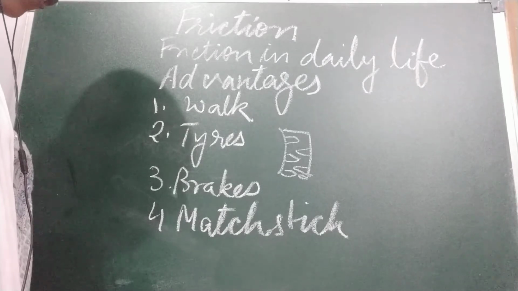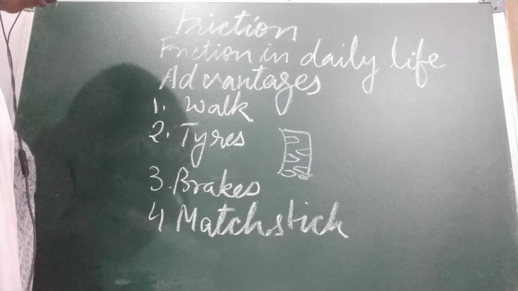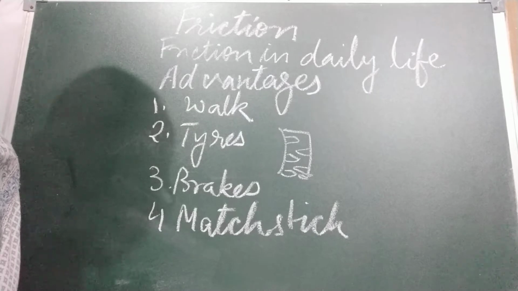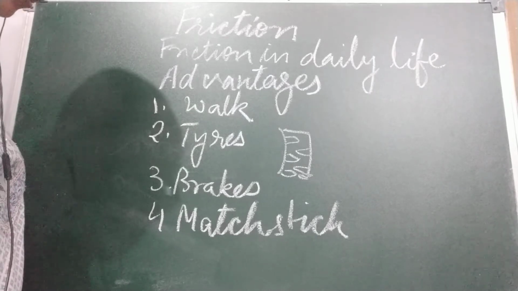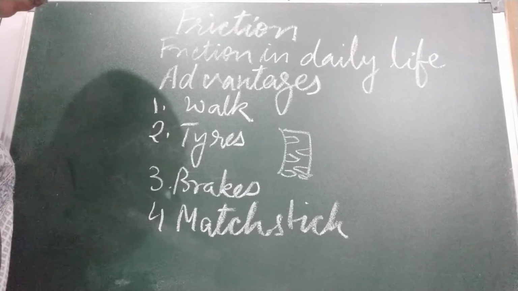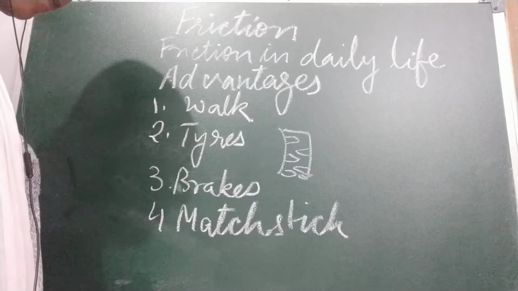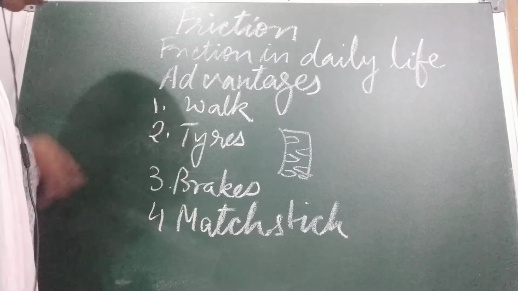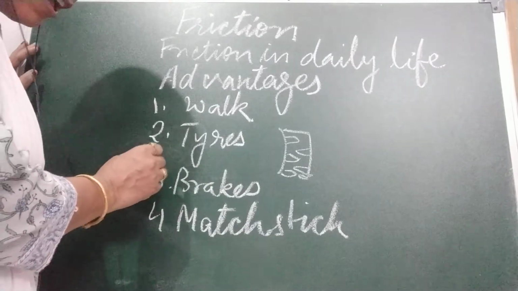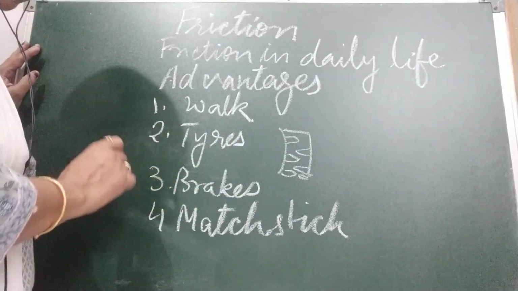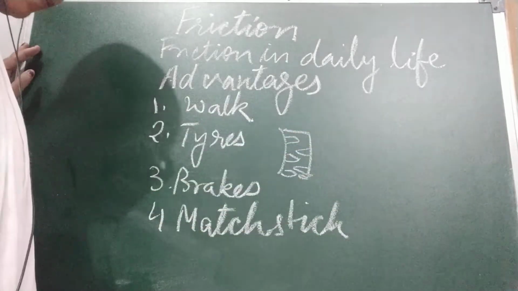Next is, you would not be able to write on paper. When you observe the paper, you will find grooves and ridges are there. So we are able to write on paper because of friction with the pen or pencil. On the board also, you see I am writing on the board, and if the board is very smooth, I am not able to write because my stick will slip off.